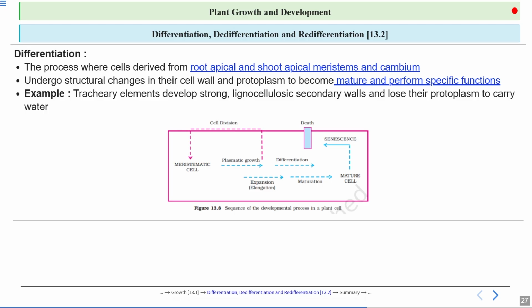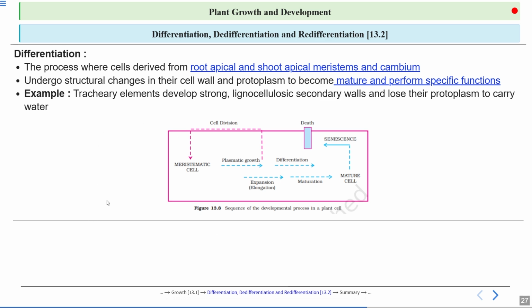Changes include change in the composition or thickening of the cell wall, or composition of the protoplasm, to become mature and perform specific functions. For example, tracheary elements develop strong lignocellulosic secondary walls and lose their protoplasm to carry water.